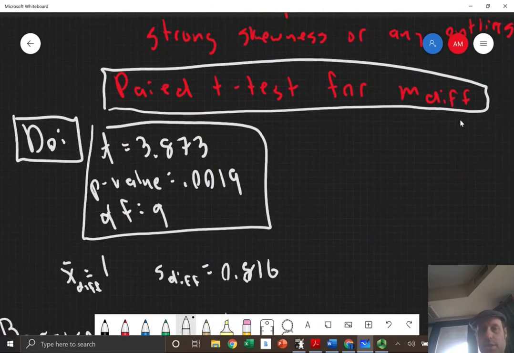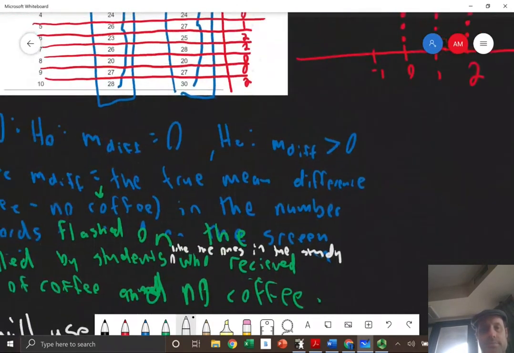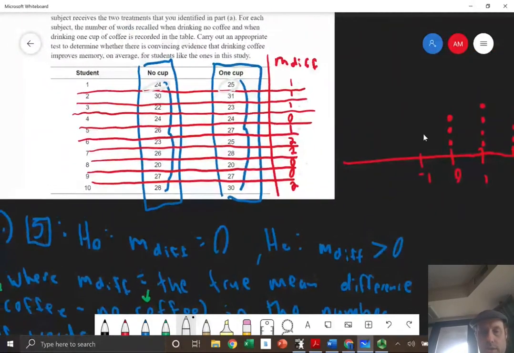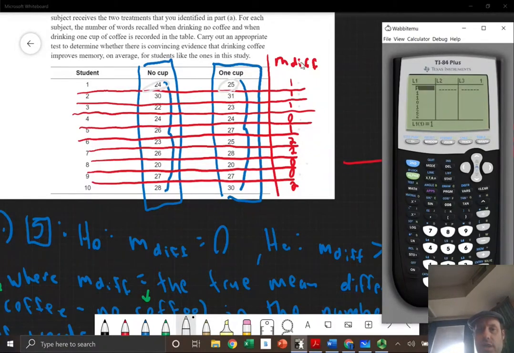Let me show you what I did exactly. I took out my calculator, pressed the on button, went to stat, and went to edit. I entered in for Mdiff all these values: 1, 1, 1, 0, 1, 2, 2, 0, 0, 2. All good. Then I went to stat.